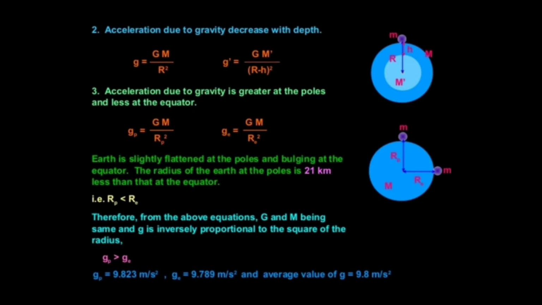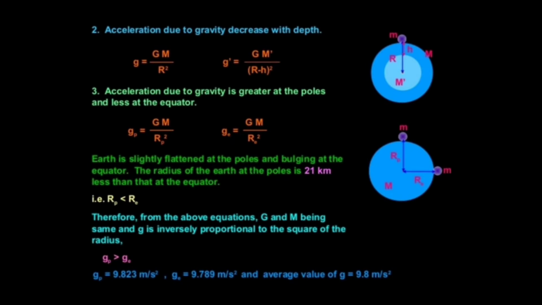Next case, acceleration due to gravity at poles and equator. You know that Earth is not a perfect sphere. The radius of the Earth increases when we go from pole to equator. That is, acceleration due to gravity is greater at the poles and less at the equator. As the distance increases, acceleration due to gravity decreases. g at poles is equal to GM by radius of the poles square.